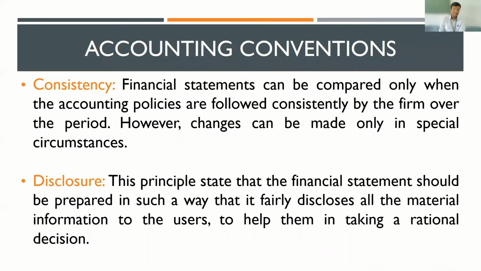Second is convention of full disclosure. What does this mean? The convention of full disclosure states that the financial statement of a company should be prepared in such a way that it fairly discloses all the material information to the users. Which means when you are preparing the final accounts of a firm, you should not hold back any transaction. You should not hide any transactions. All transactions which have been incurred by the firm have to be disclosed. That is what is meant by convention of full disclosure.